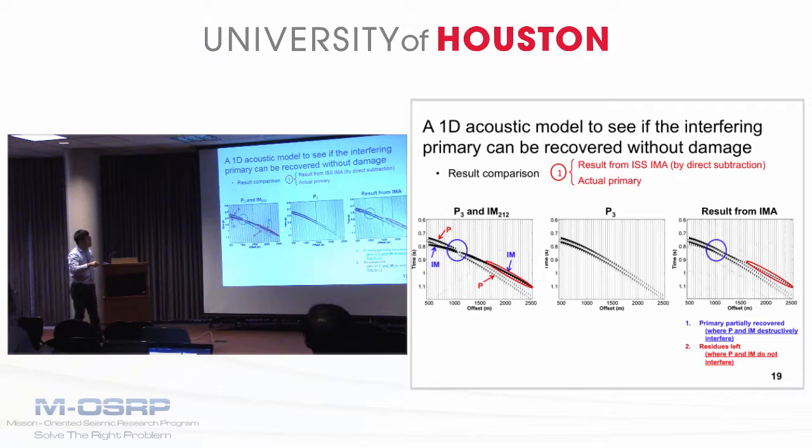And at the places where primary and internal multiple do not overlap or do not interfere, we can clearly see the residuals left, as we expected, because this is an approximate prediction result.